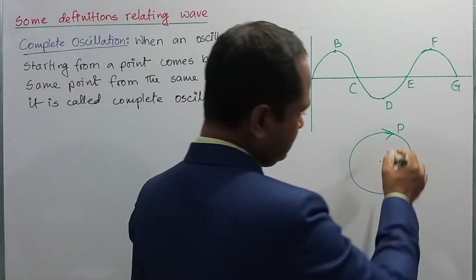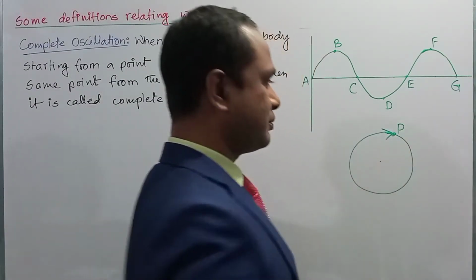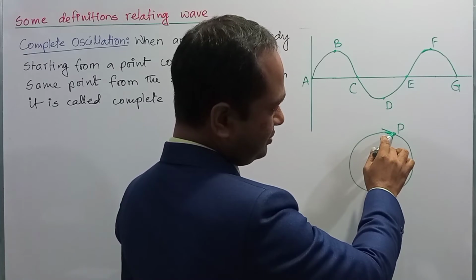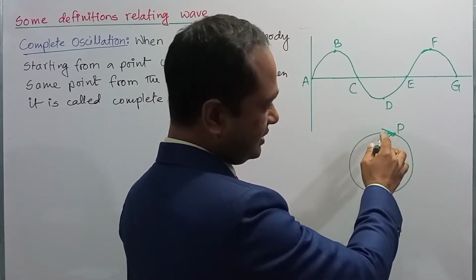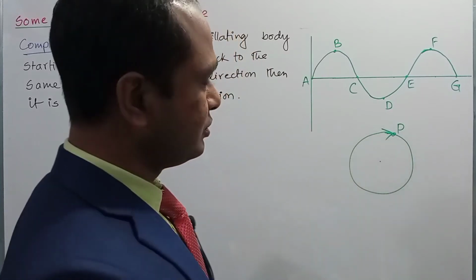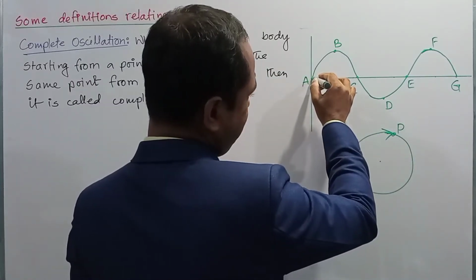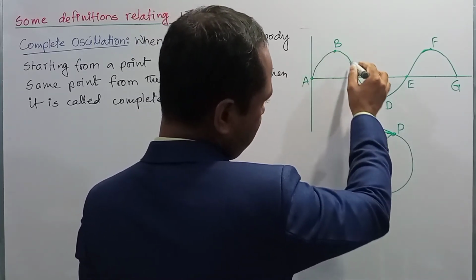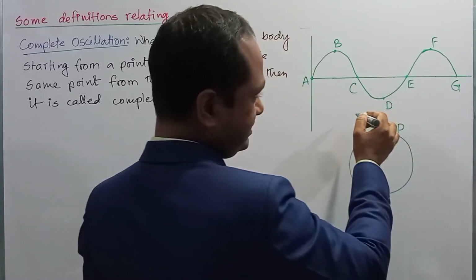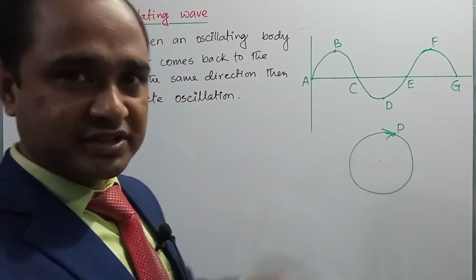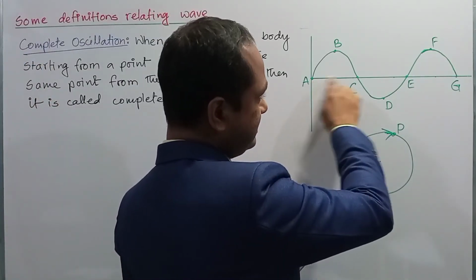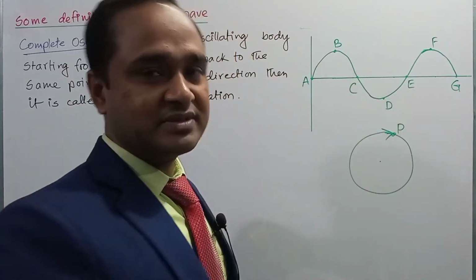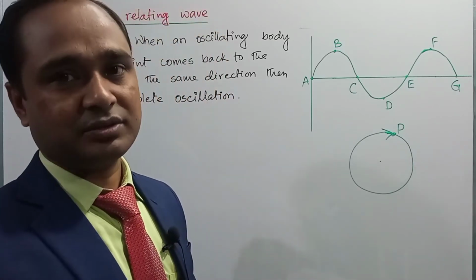Suppose a particle is moving in a circular path centering a point. If the body completes one rotation, that is the particle comes back to the same point from the same direction, then it will be one complete oscillation, which can be represented in the figure. If the particle starts from the point A, then it will complete its oscillation after reaching E, or the points A and E will show the same phase, right? And from E it will start the new cycle. So this is the complete oscillation.